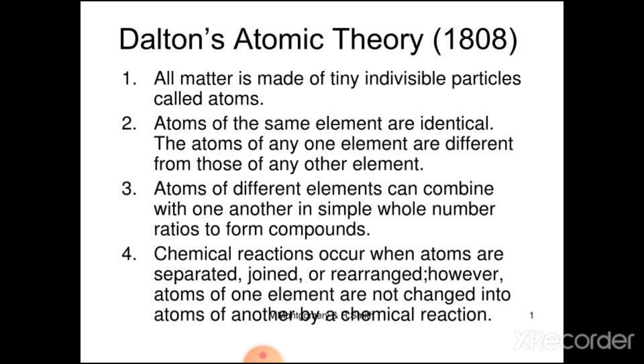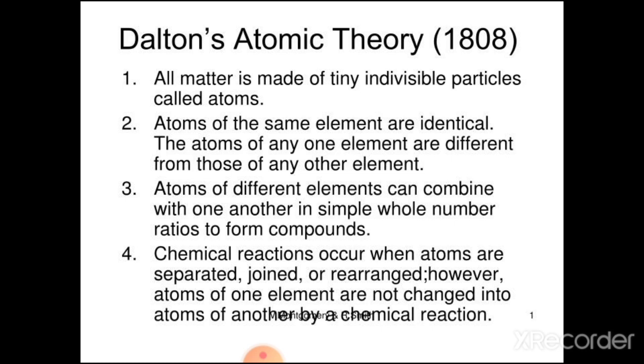Third assumption is atoms of different elements can combine with one another in a simple whole number ratio to form compounds. That is, compounds are formed when atoms of different elements combine. The atoms in a compound unite in small whole number ratios like 1:1, 1:2, 1:3, etc.